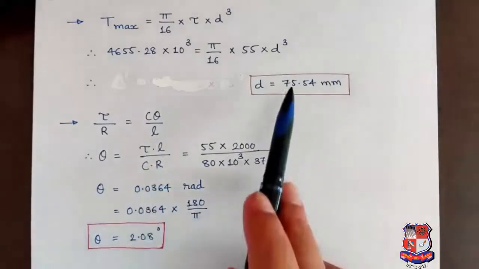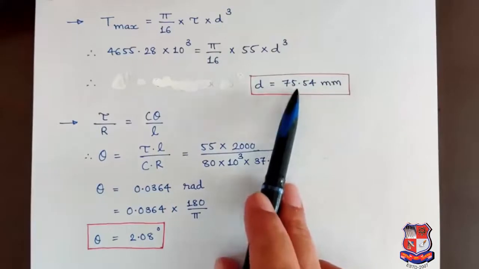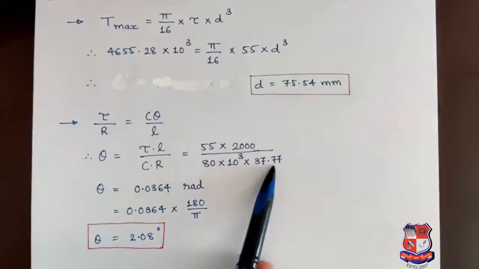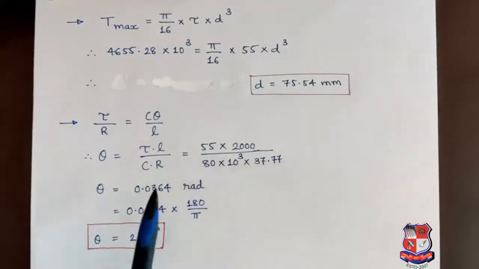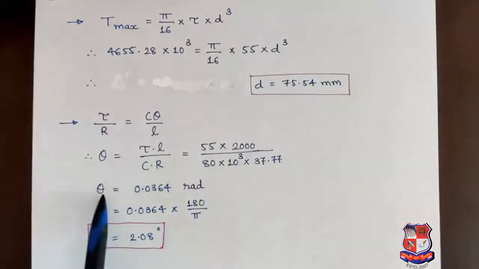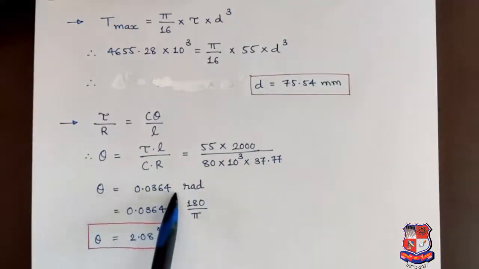Here radius will be diameter by 2. Diameter is 75.54, so radius will be 37.77. By solving these values, you will get theta is equal to 0.0364 in terms of radian.